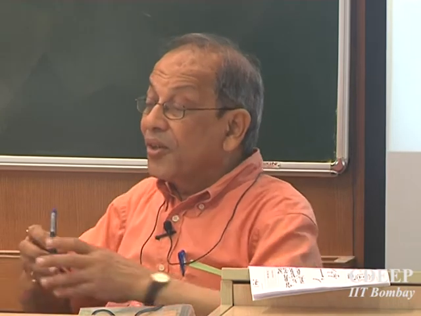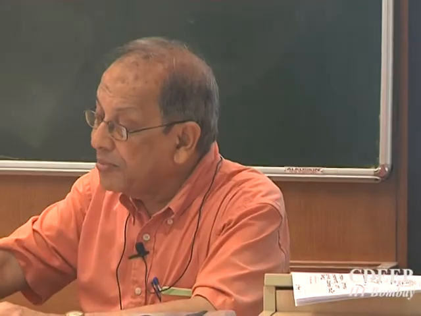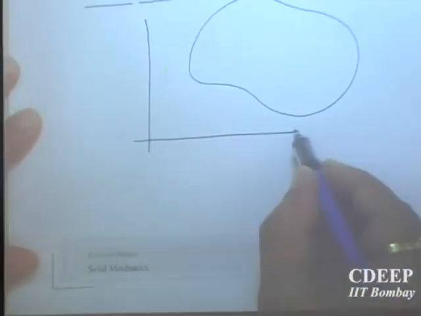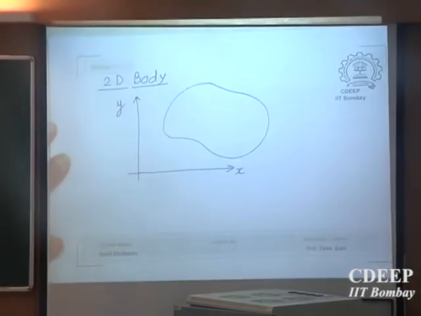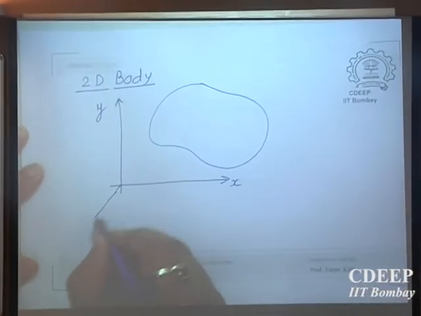and so a 2D body can be described on a plane of the paper with xy coordinates, because the z dimension is small.